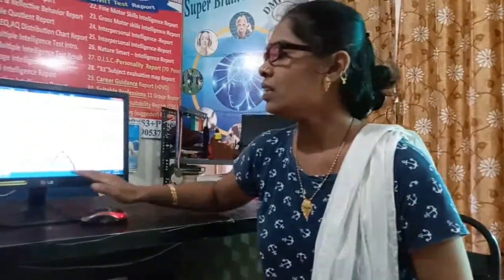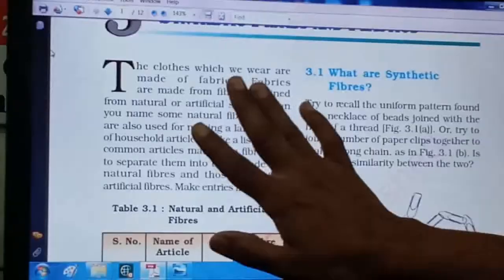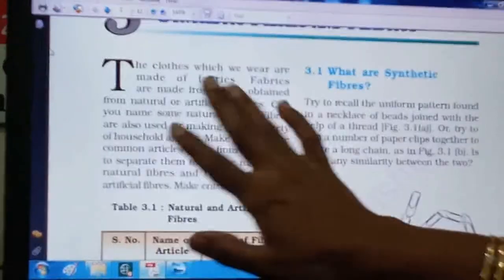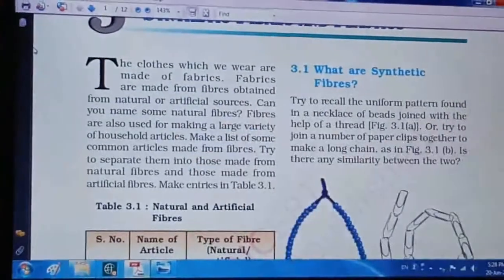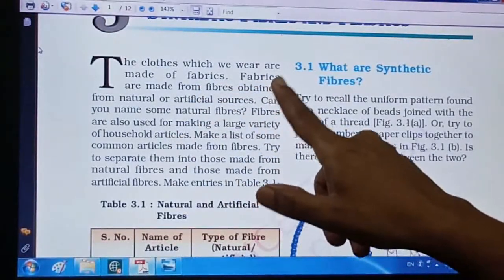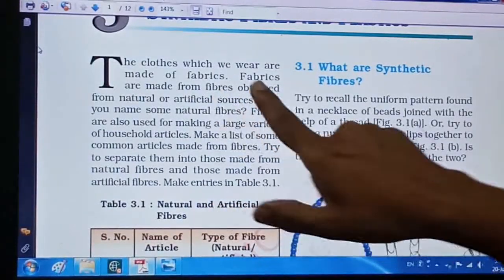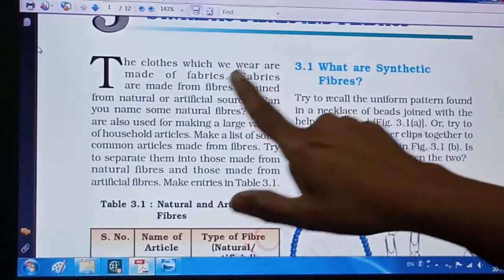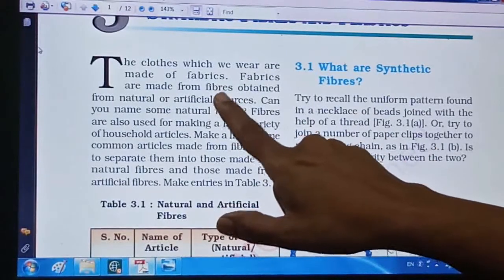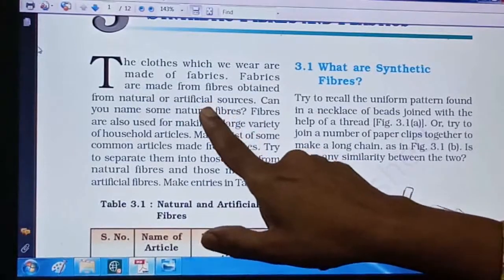So let's start the chapter synthetic fibers and plastic. It is given that the different types of clothes which we wear nowadays are made up of fabrics. A big cloth is nothing but a fabric, and all these fabrics are made up of fibers. So try to understand, fabrics are made up of fibers. Now these fibers may be natural fibers or artificial fibers.